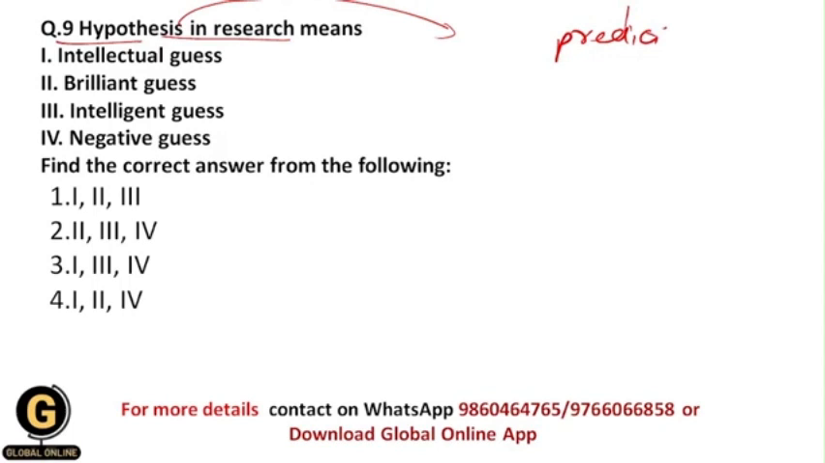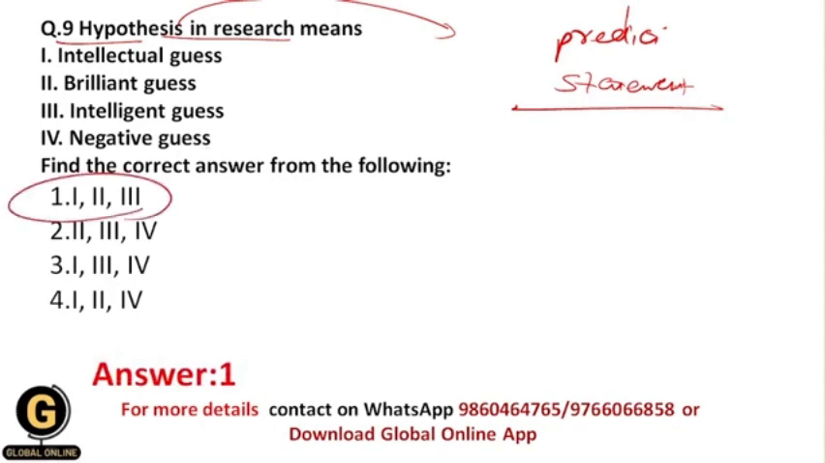Okay, and that's why whenever you are doing a proper prediction, this is a statement, and basically this statement includes a proper clarity about the variables under study. It includes the clear definition about the proper relationship between the variables. Okay, and that's why hypothesis is an intellectual guess, a brilliant guess, an intelligent guess, all of these. Okay, and that's why your correct answer should be 1, that is 1, 2 and 3.